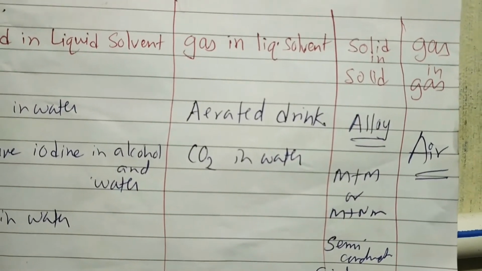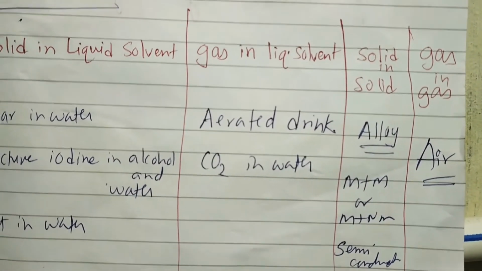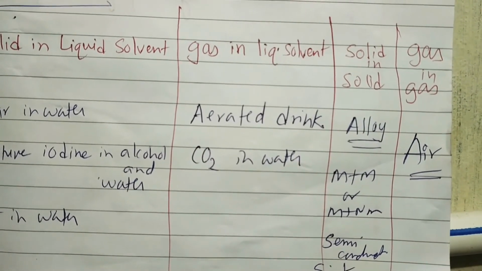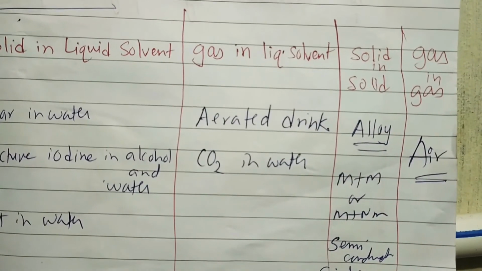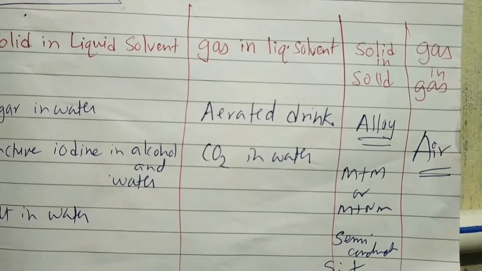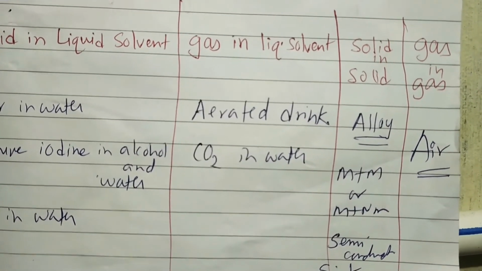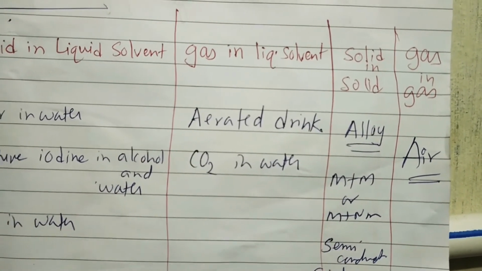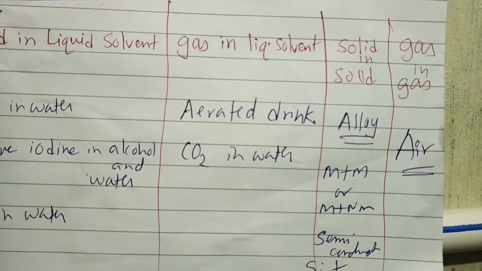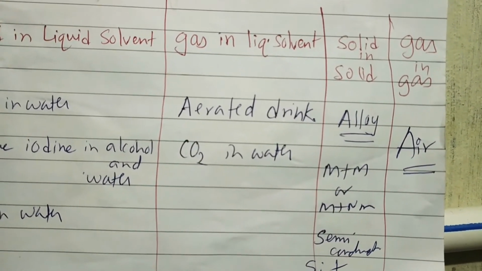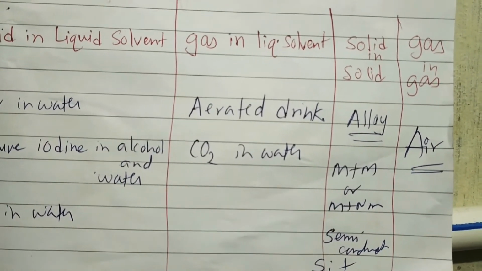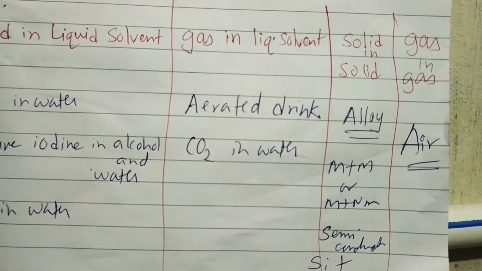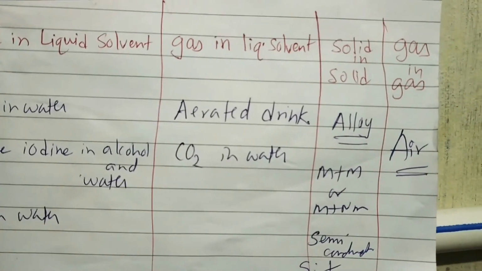And students, there are also solid solvent, solid solutions. For example, alloy. Though the composition is not uniform throughout, even then they are a solution, because when metal is mixed with other metals or non-metals, they form alloy.